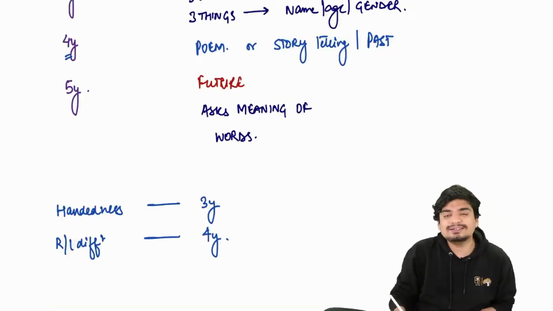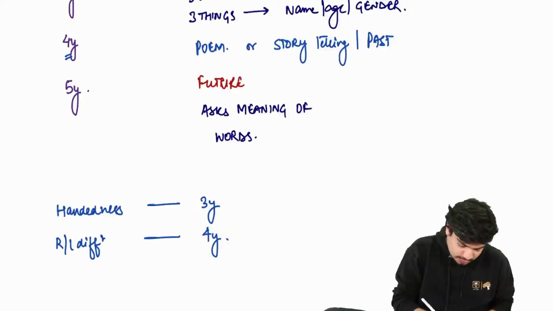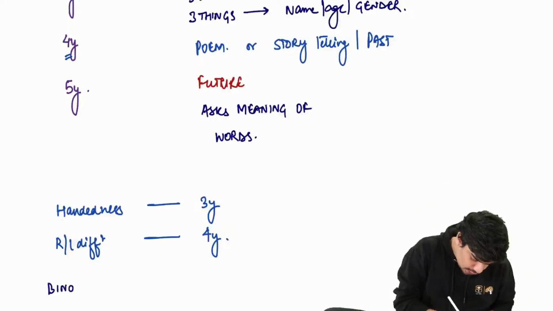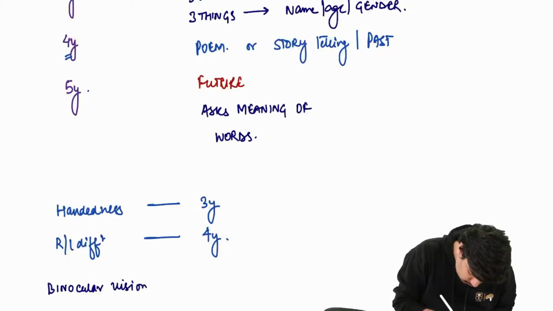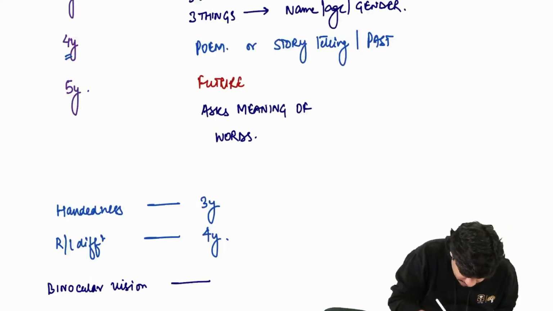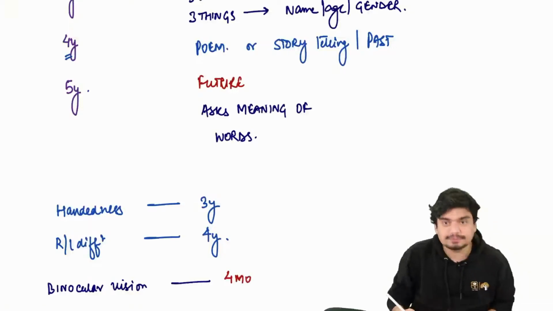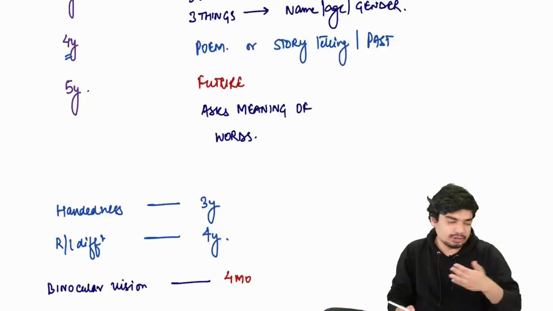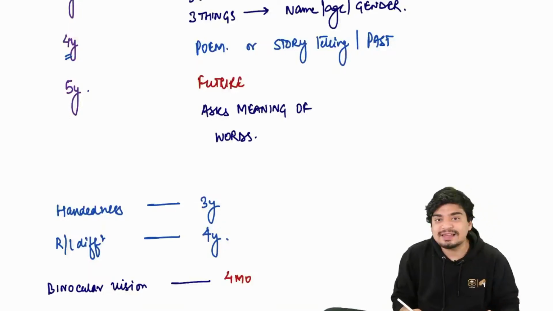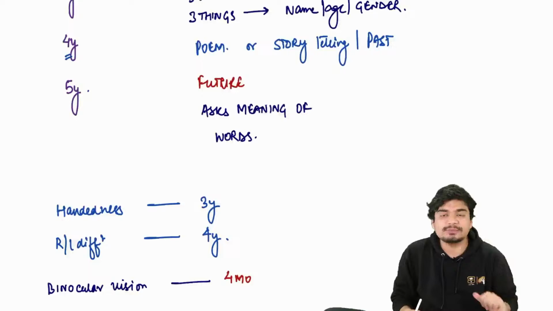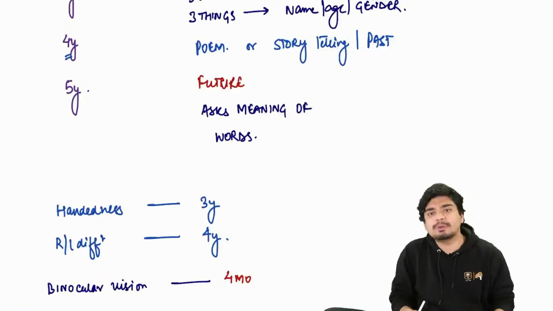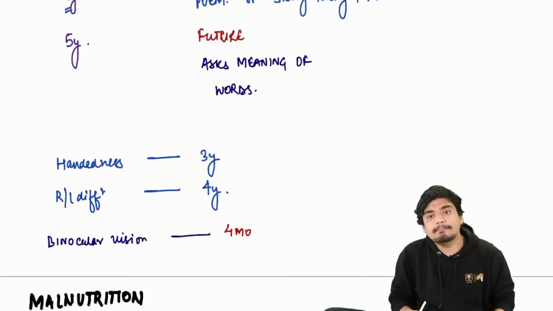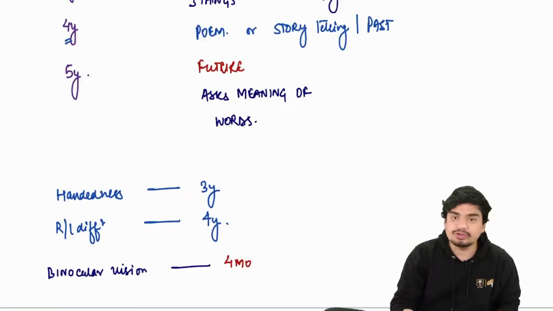And there's something called binocular vision. This binocular vision comes at 4 months of age, that you're able to use both the eyes and have depth perception. So these are some important milestones. Now we come to malnutrition.